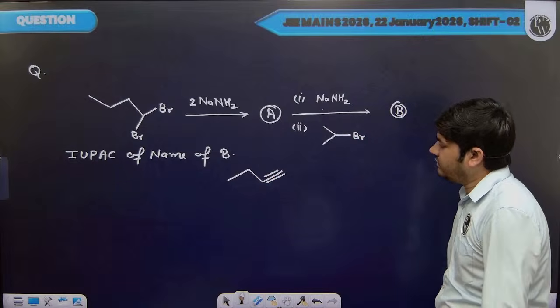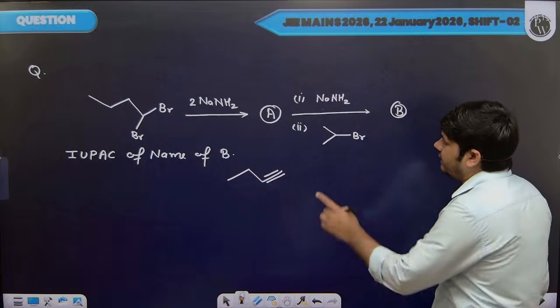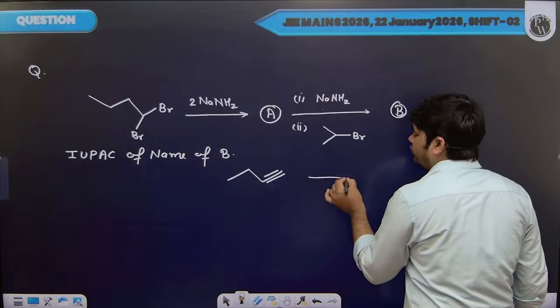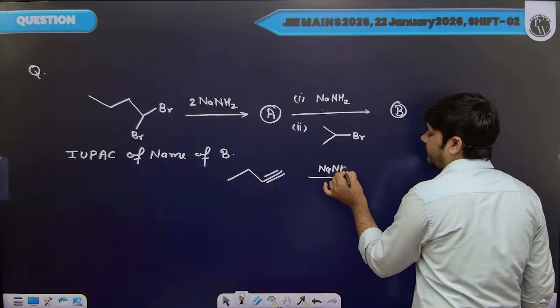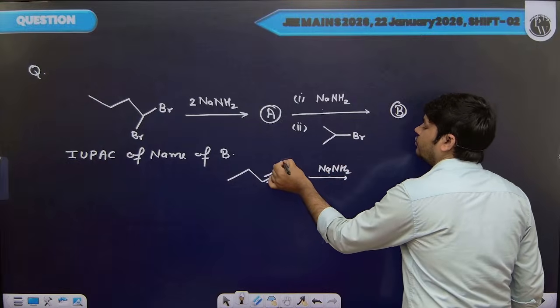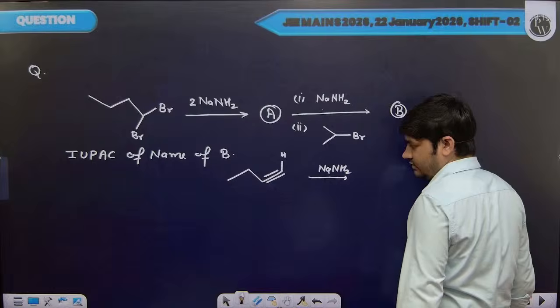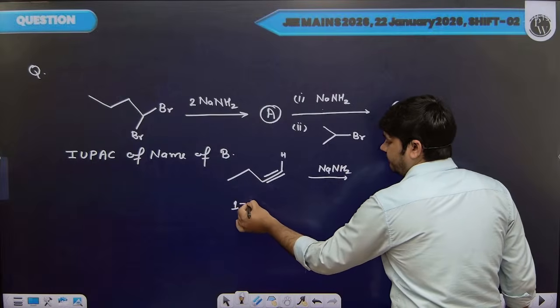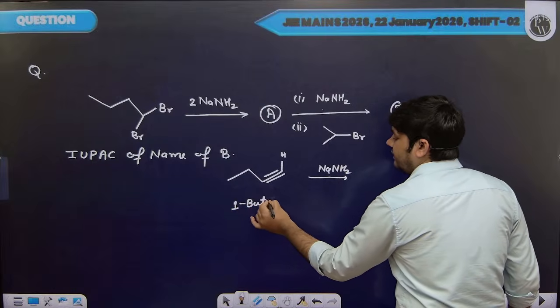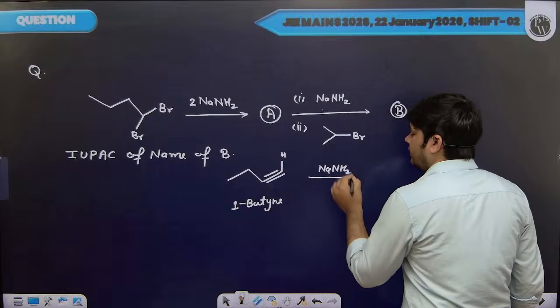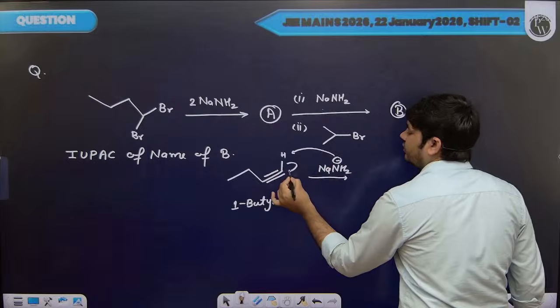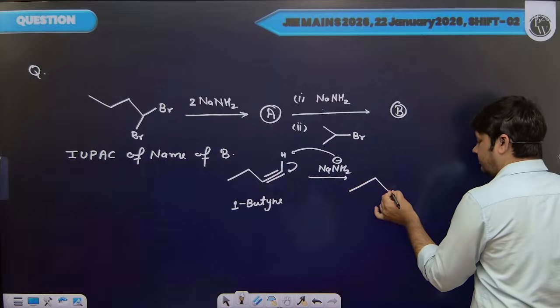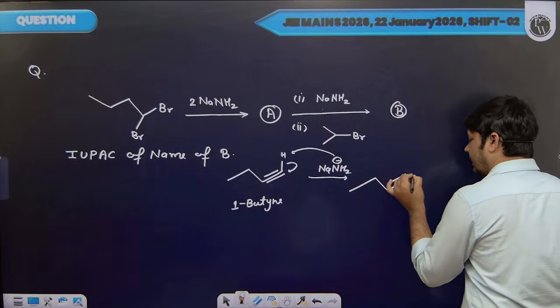In the next step, we are treating it again with NaNH2. NaNH2 is a strong base, and we also know that terminal alkynes like 1-butyne are acidic in nature. So this strong base will remove the acidic hydrogen and we will get the butynide ion.